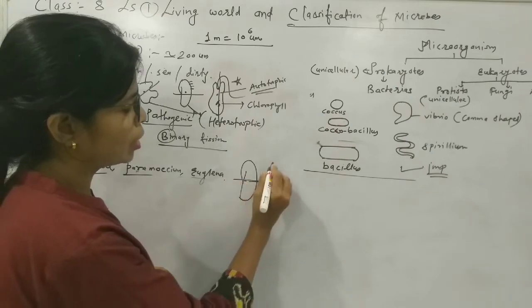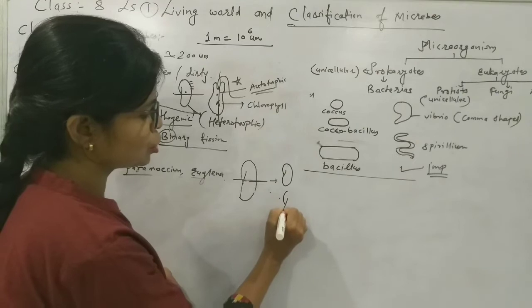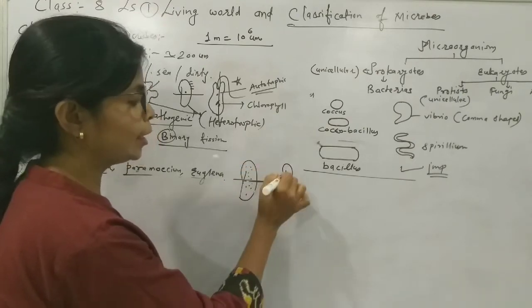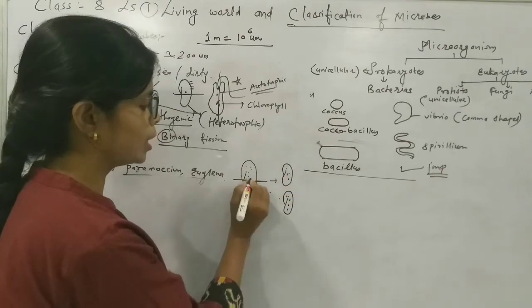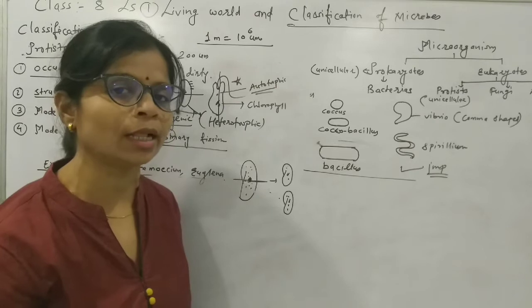But paramecium properly divides horizontally and we will get 2 young paramecium. When the cell divides, cytoplasm also divides and nucleus also divides and 2 young cells we get.